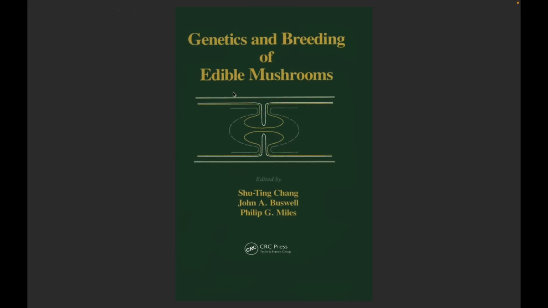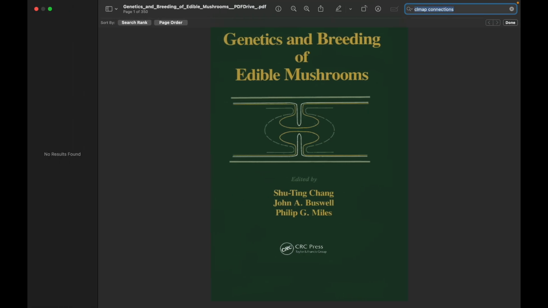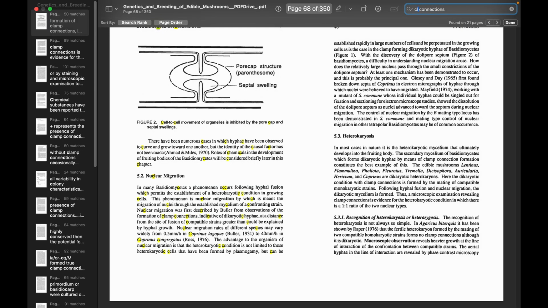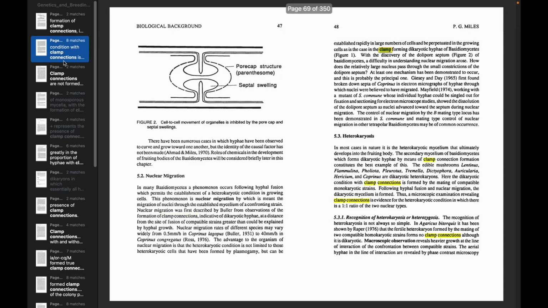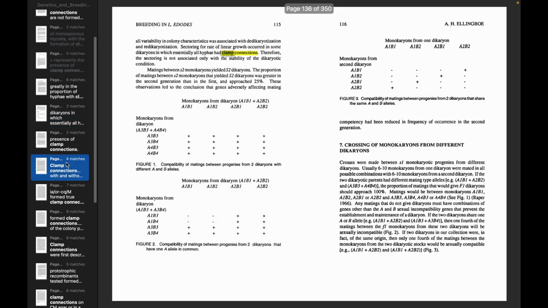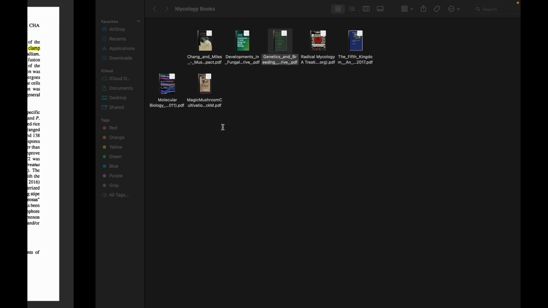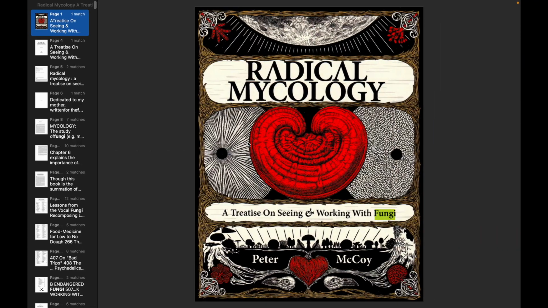Genetics and breeding. For instance, let's say I want to know more about clamp connections. No results found, maybe because I spelled it incorrectly. Clamp connection. See, so now I can learn so much about clamp connections just by having the book and understanding how to search a word.